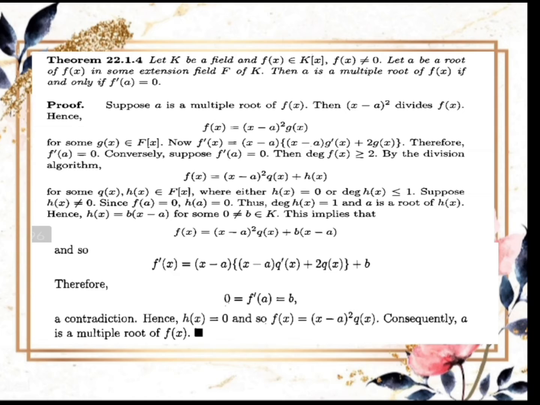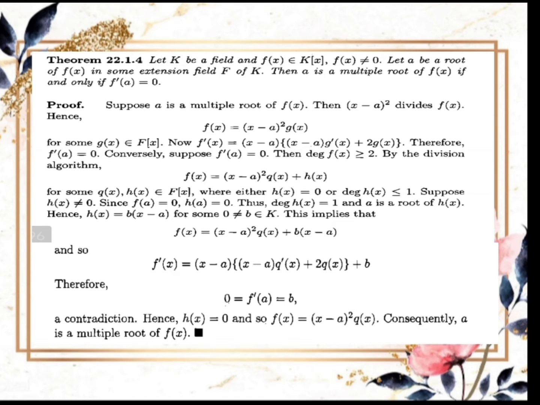In Theorem 22.1.4, let K be a field and f(x) belong to K[x], f(x) not equal to 0. Let a be a root of f(x) in some extension field F of K. Then a is a multiple root of f(x) if and only if f'(a) is equal to 0. Proof. Suppose a is a multiple root of f(x), then (x − a)^2 divides f(x).